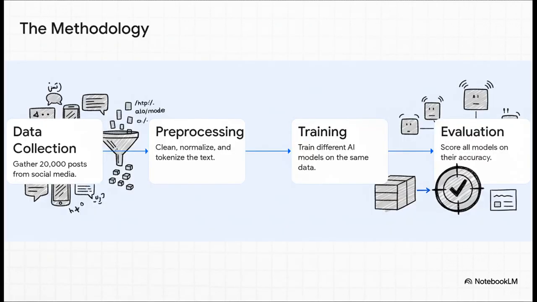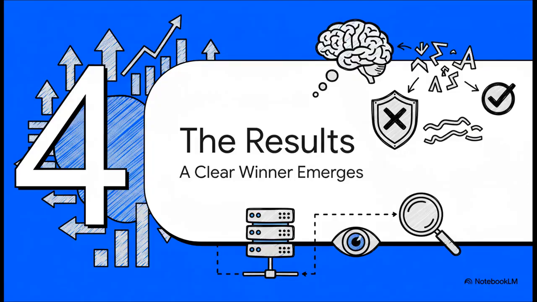The rules of the competition were super simple, just to make sure it was a fair fight. Everybody gets the same data, which is first cleaned up, to get rid of stuff like URLs and random punctuation. Then, every single model gets trained on this exact same dataset. And finally, they're all let loose on a test set and scored on one simple thing. How accurate are you? So, after all that training and all that testing, a clear winner started to emerge.